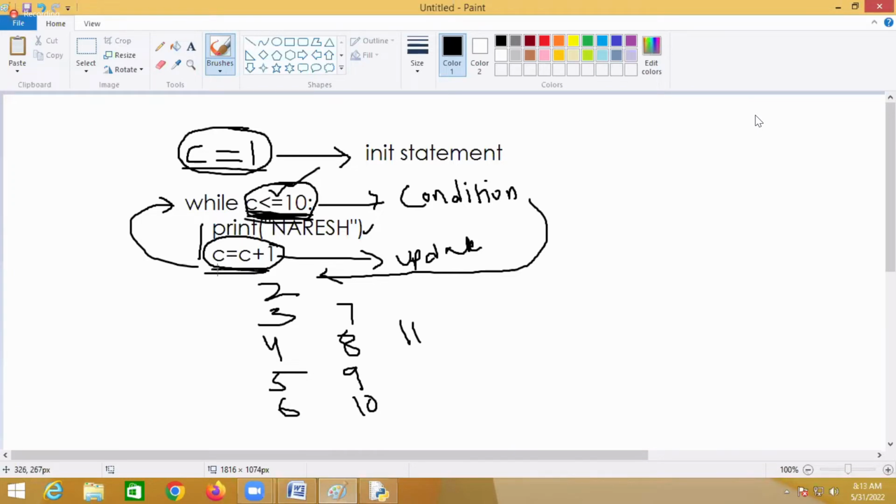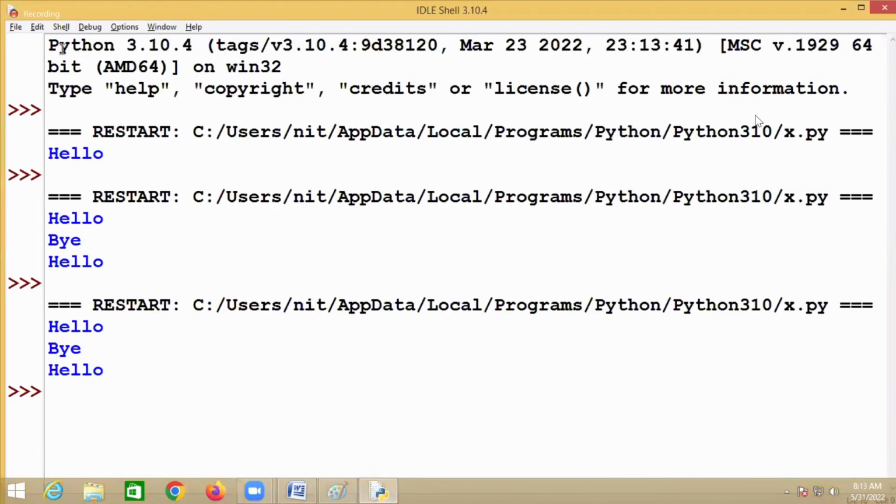This is called the update statement, right? What is this update statement used to update? The condition. This update statement is what you use to update the condition. Suppose this condition is not updated, then this loop is executed how many times? Infinite times.